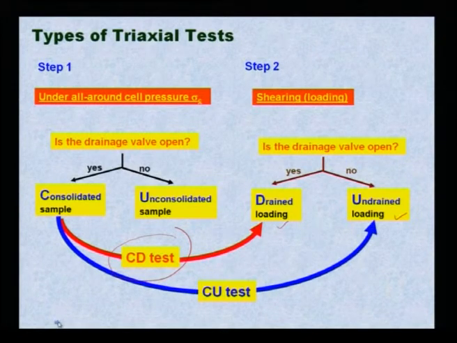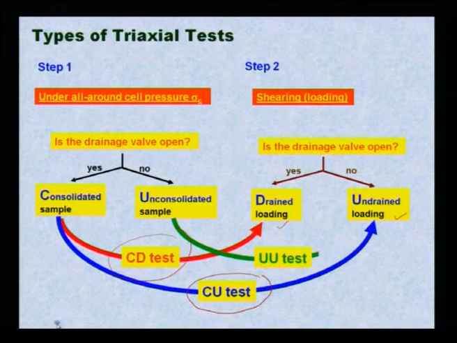If the drainage valve is open, that means consolidation is there, but during shearing the drainage valve is not open, that is called a consolidated undrained test. If in both conditions there is no drainage valve open, this is called an unconsolidated undrained test.